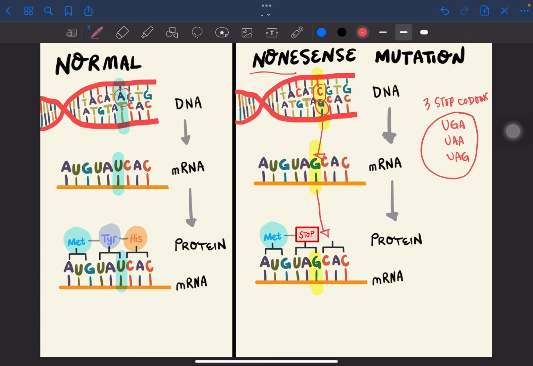So, instead of UAU, naging UAG. Now, remember that UAG is a stop codon. So, this ultimately leads to premature termination. So, mag-stop na yung elongation sa peptide chain, so naging shorten na siya at non-functional.